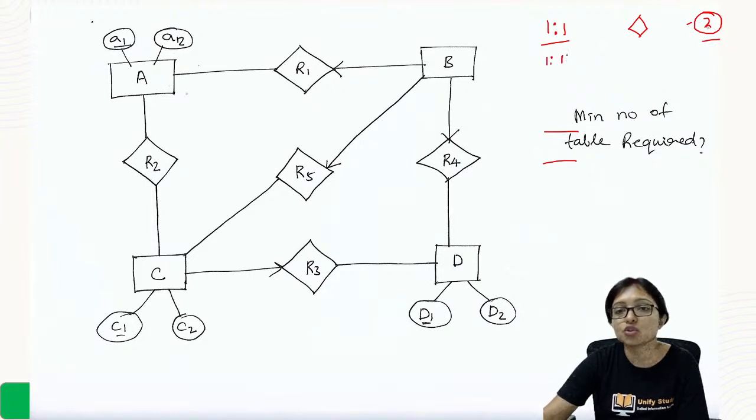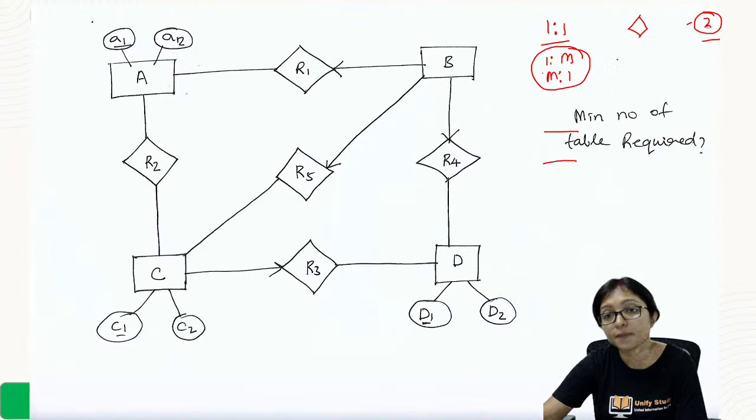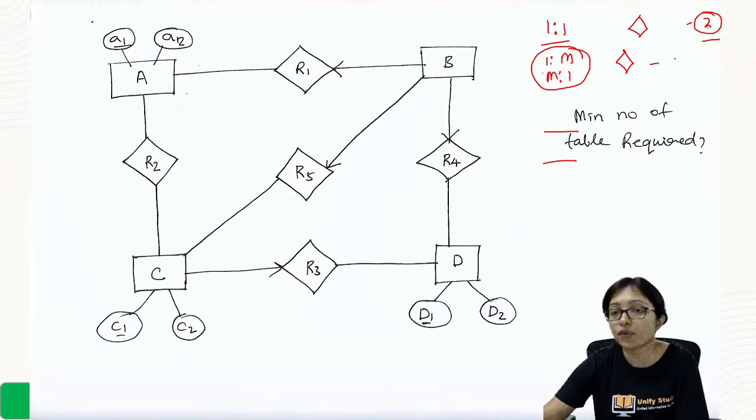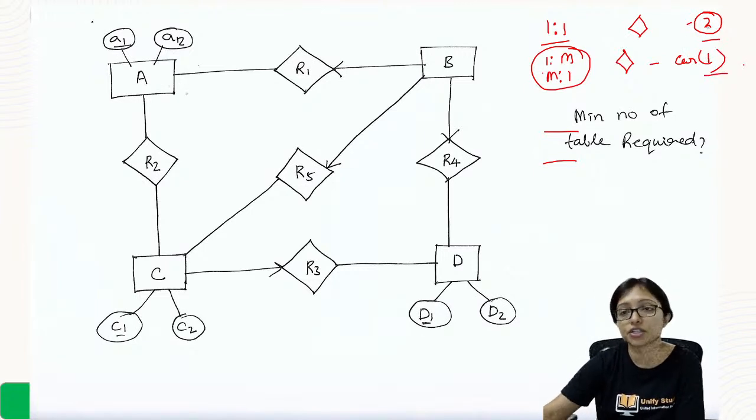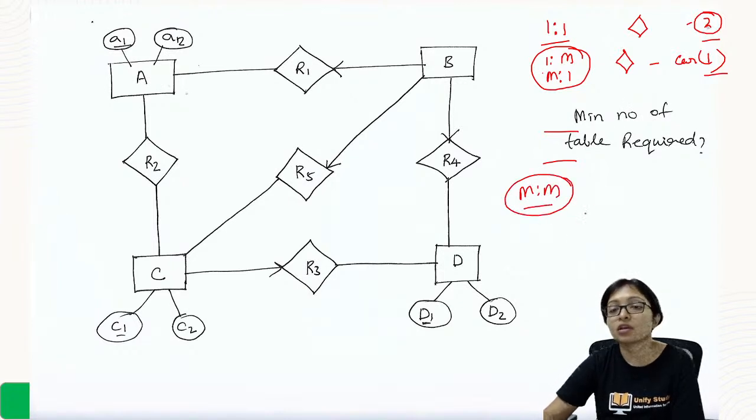And 1 to many or many to 1: for both of these, you can add the relationship table with the table where the cardinality is 1. So here also 2 tables will be required. If it is a many to many, then 3 tables will be required.